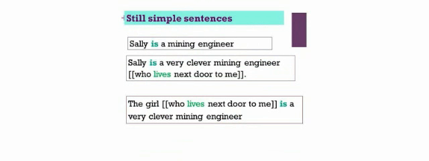You can have an embedded clause in a noun group, not just at the end. See that third example? The girl who lives next door to me is a very clever mining engineer. This is still a simple sentence, even though there's more than one verb. That's why we had to tell you about embedded clauses in the last lecture.